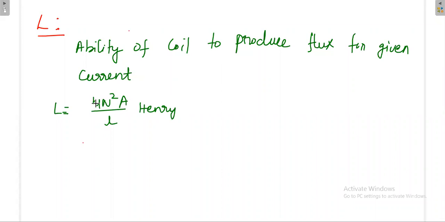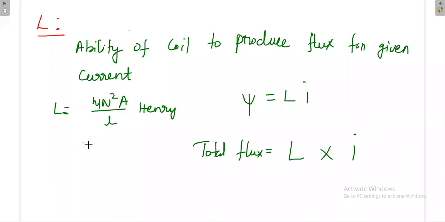Apart from this we have seen some other formulas. We have seen one more formula like this: the total flux produced is equal to L into I. So for a given current, if you have more inductance value, then you can produce more flux, or for a given inductance value, if you have more current, then also you can produce more flux. That's why psi finally is equal to L into I. Psi means total flux produced by the coil, which is the inductance value times the current value.